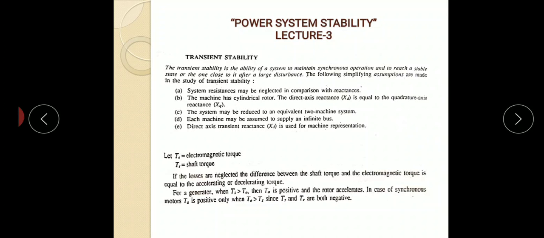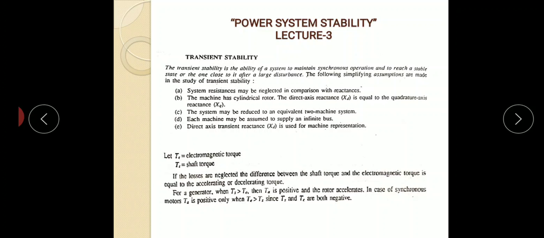This assumption may be valid on the grounds that the mechanical system involving governors, steam valves, etc. is relatively sluggish in operation as compared to rapidly changing electrical quantities. So with fast acting valves, the assumption of constant input will not be true.